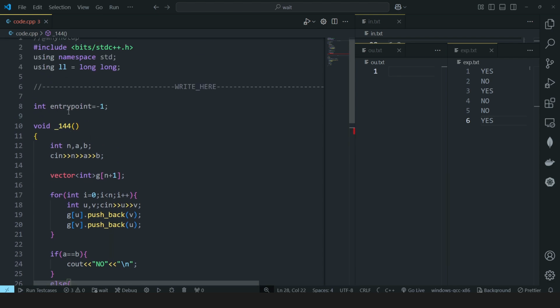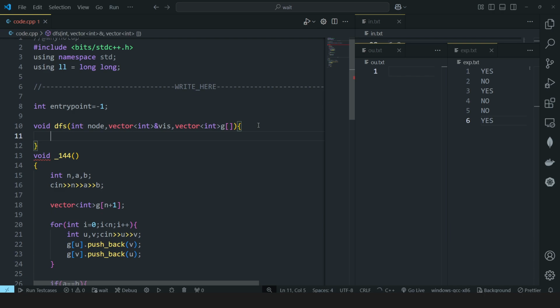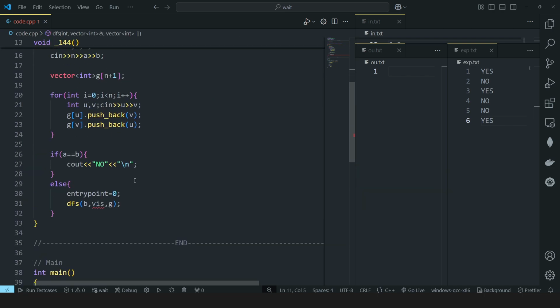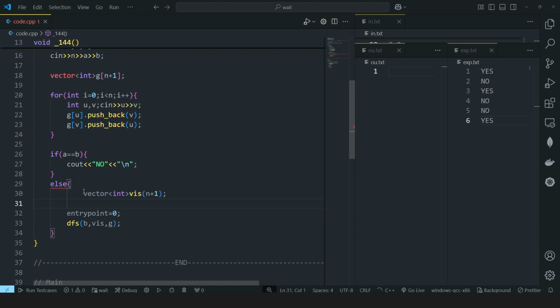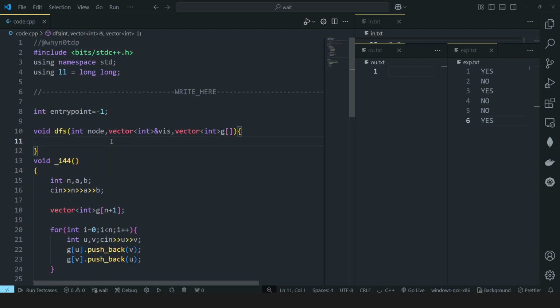So now let me write down this void function. So void DFS, int node, and then the visited array, that is this, and then the graph, which is an adjacency list. So this one, right? Now let me also declare this visited array somewhere here. I think I should declare it inside, right? We have passed the location of value, visited array, and the graph. And now let me write down this DFS function.